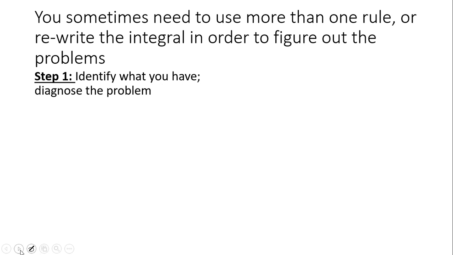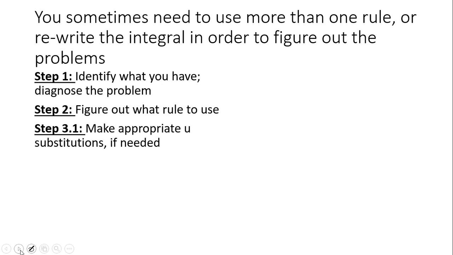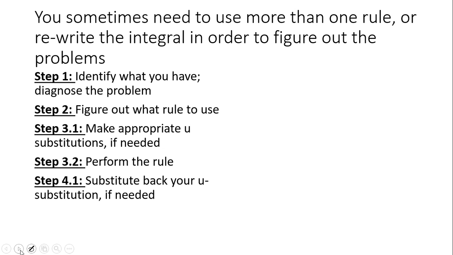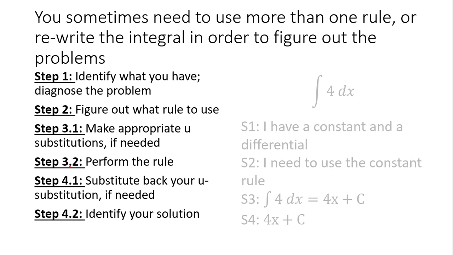So what I said before: identify what you have, diagnose your problem, figure out what rules to use, make the appropriate substitutions, perform the rules, and substitute back your substitutions. Now, these are only if you need them. That's why I have them as 3.1 and 3.2. Sometimes you need to make a u substitution. If you need to do it, do it. If you don't, that's fine. And then always identify your solution.